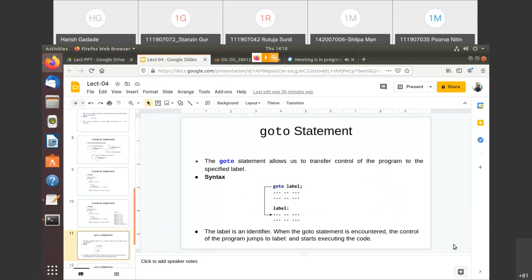Actually, the use of goto is not good in C programming, because it is somewhat confusing, and using goto in your program is not considered good programming. Simply for the sake of completeness, I am just taking this goto statement. But in your program, don't use goto. Alternative options are also there, and those are good options, right? But I'll just complete this.